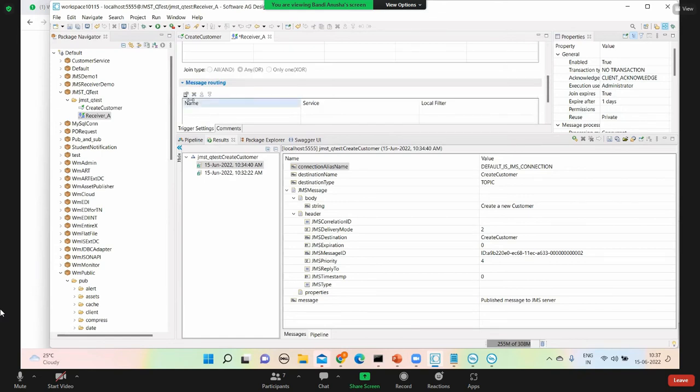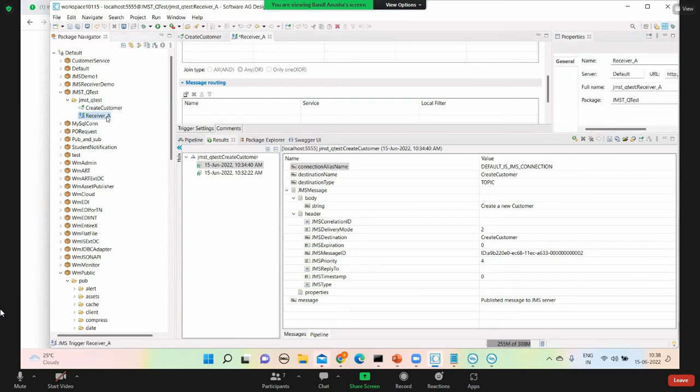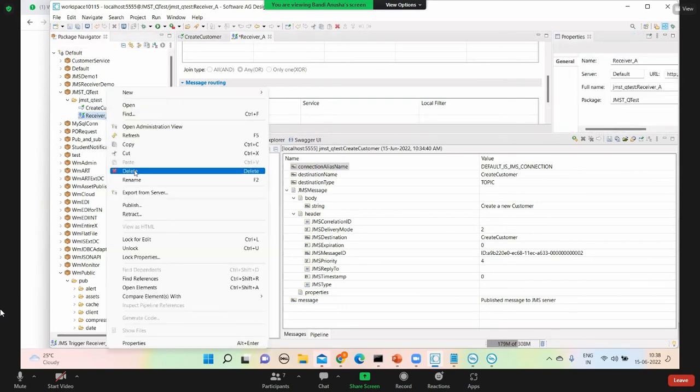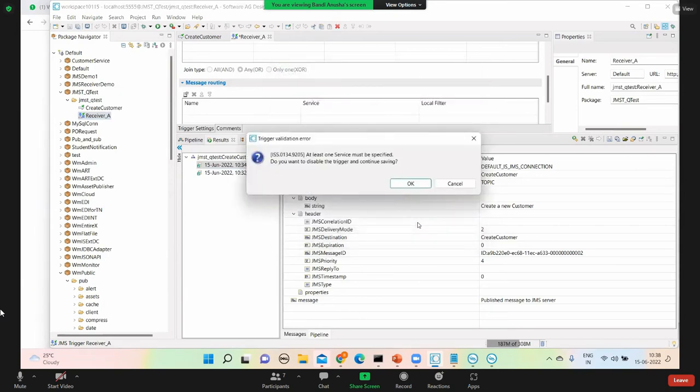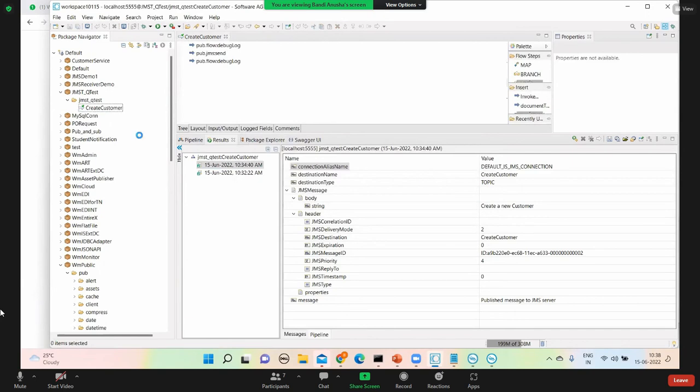Now, you remember first we should not create a trigger. We should create a handler first, and then only it works. We have seen that issue before. So I will create a handler first.